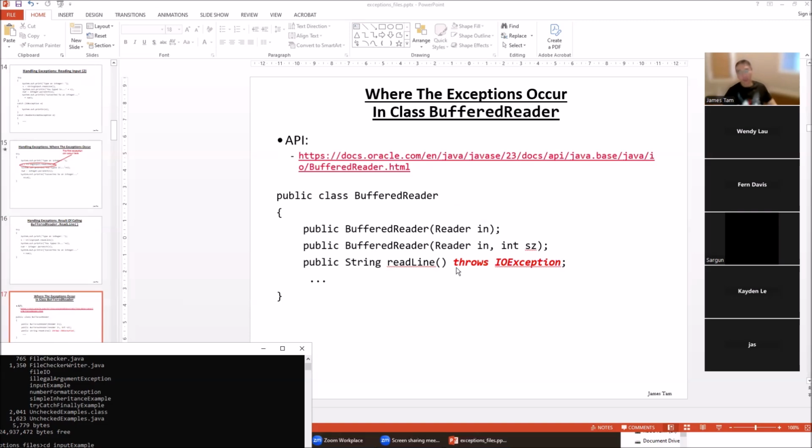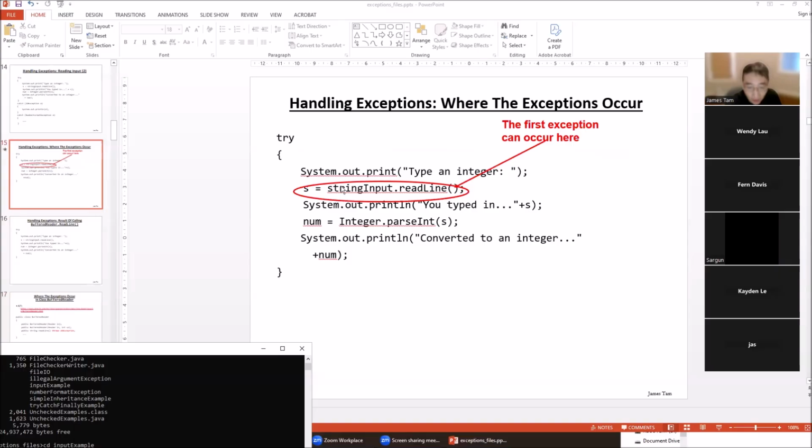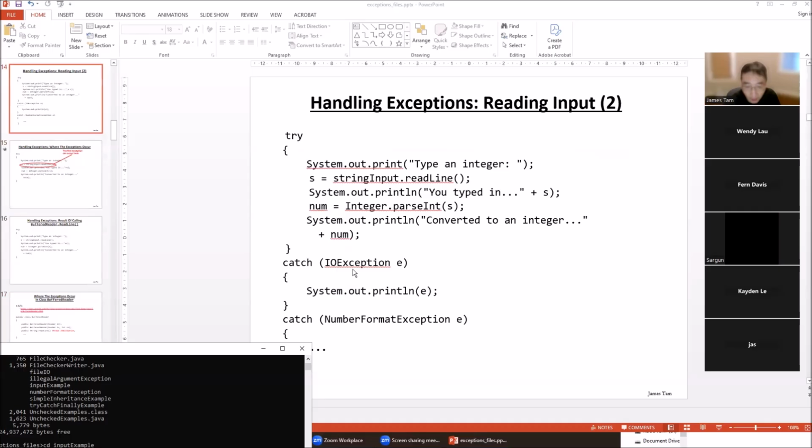It throws an IO exception. That means somewhere within the body, if it's trying to get the keyboard input and there's a hardware problem or some other problem and it can't, then an input-output exception gets thrown back. Not to here, but it looks for the corresponding catch block, IO exception right here, and that's where it handles it.